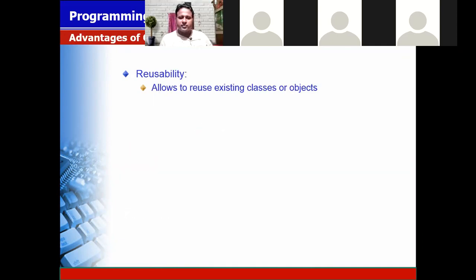Next, reusability. It allows you to reuse an existing class or object. Reusability is when you add a new feature to an existing class. For example, when you buy a mobile phone, you add a screen guard and a back cover.